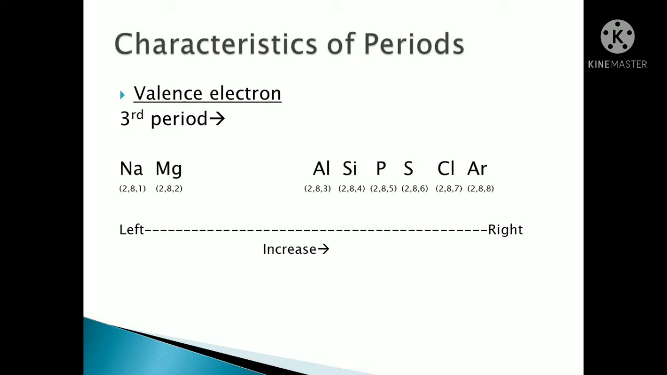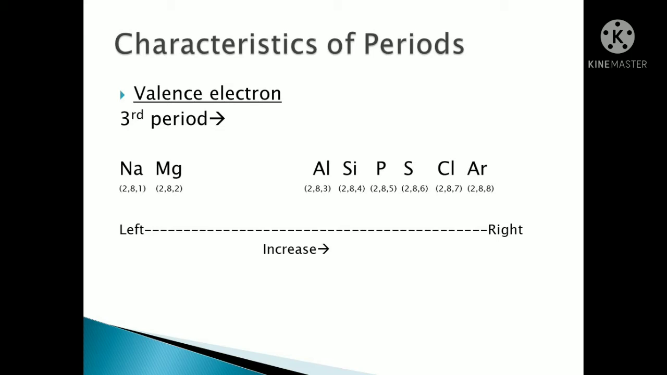Valence electron means the last electron. Okay, we are taking the example of the third period. So what is the third period? In the periodic table, if you have it in your book, you can see the third period is sodium, magnesium, aluminium, silicon, phosphorus, sulfur, chlorine and argon.